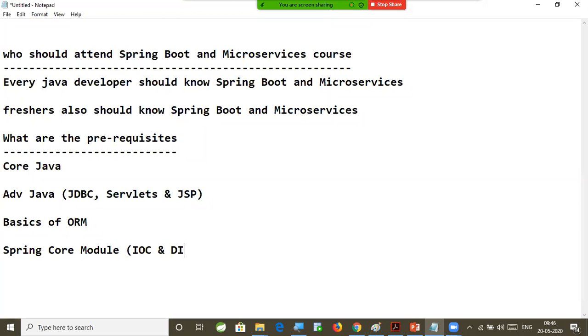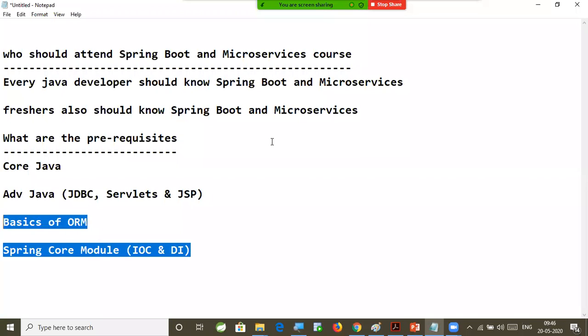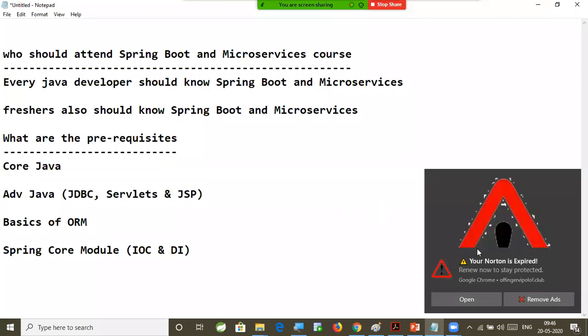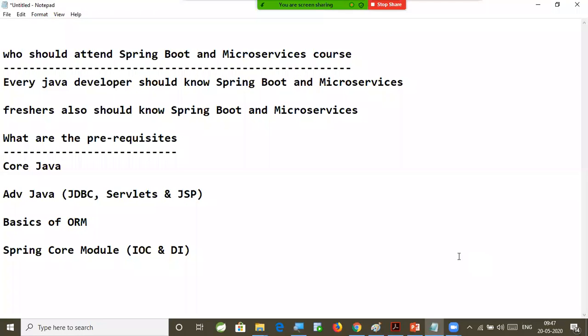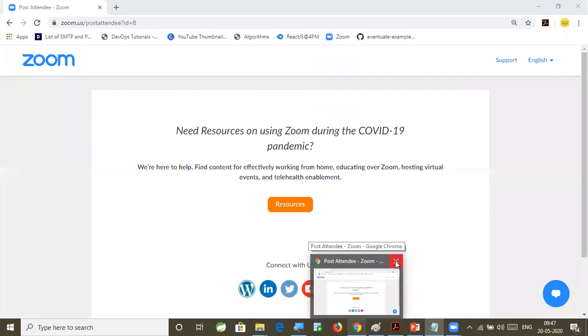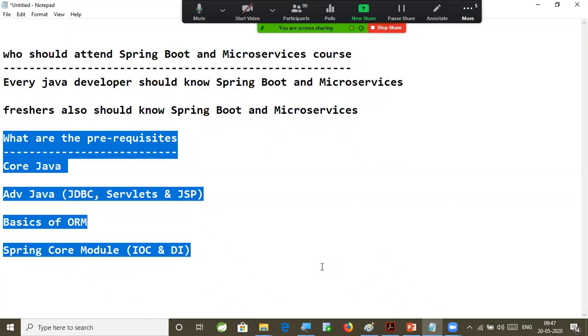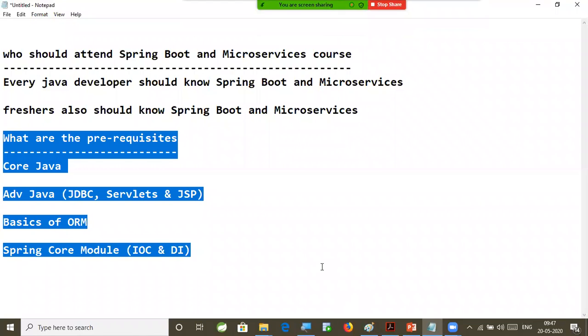Not the complete Spring core is required. If you have basic knowledge of what is the IOC container, what is dependency injection, the fundamental concepts of Spring, then you are eligible to attend my Boot and microservices course, right? So the prerequisites are very simple. If you know core Java and advanced Java, basics of an ORM framework, and Spring core module fundamental concepts, then you are eligible to attend my Boot and microservices batch. I hope all of you are good with the prerequisites to attend this batch.